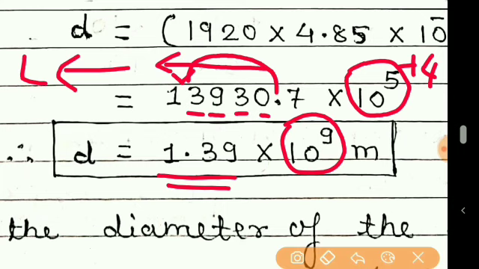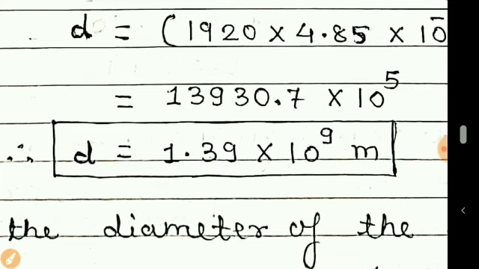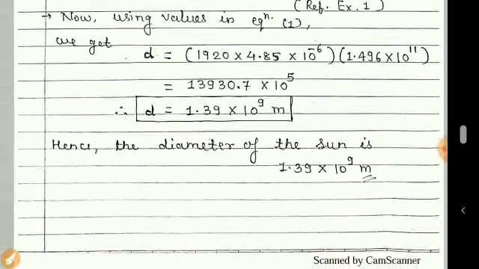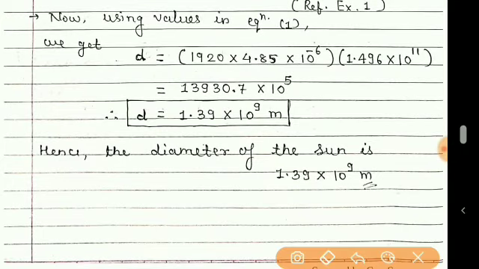You can see here the answer is 1.39. After the decimal, keep only 2 digits. More digits are not required. Hence, the diameter of the sun is obtained to be 1.39 into 10 raised to 9 meter.